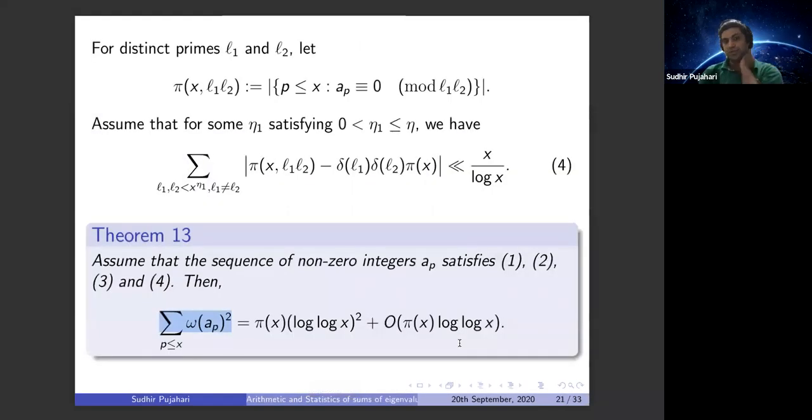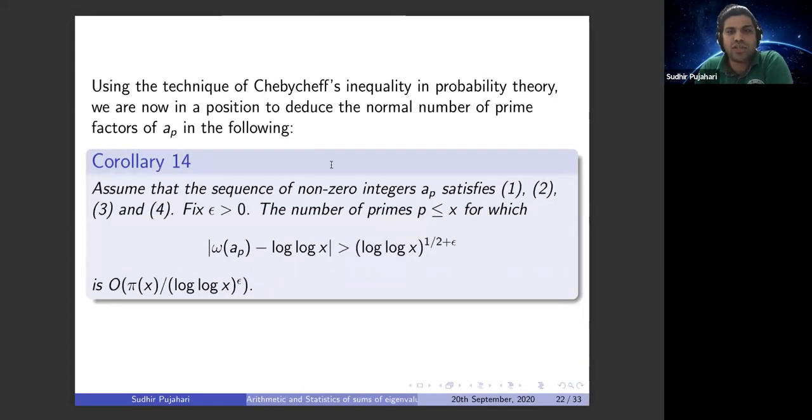And to deal with these conditions, one of the major tools that comes into play here is the Chebotarev density theorem. As a corollary, we saw a glimpse of the Chebyshev inequality in the previous talk. By using that, we can obtain a corollary that for a non-zero integer a_p, like we considered earlier, if we satisfy all the conditions, then this satisfies this condition. This is exactly like what Hardy-Ramanujan proved. Basically, we are obtaining the normal number.